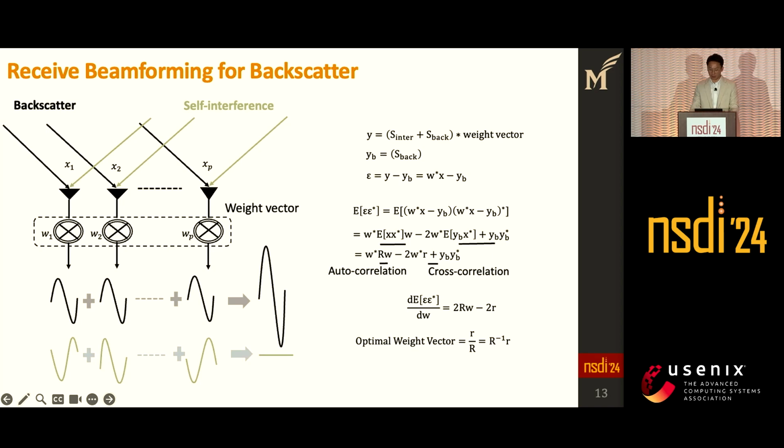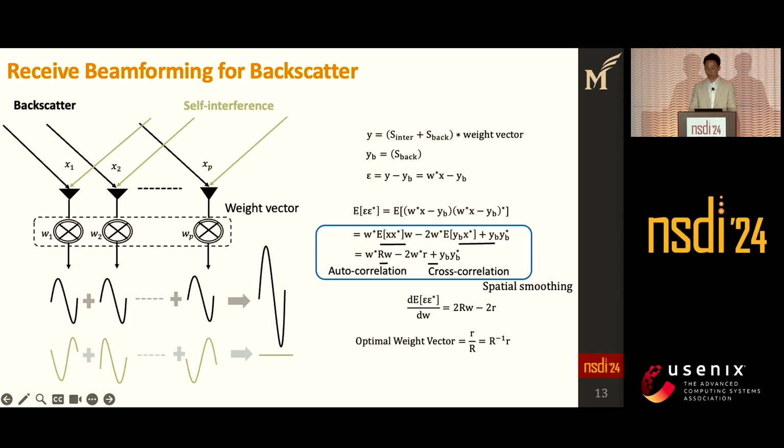To calculate the wave vector, we need to calculate the autocorrelation and cross-correlation matrices. The correlation matrix computation assumes that the incoming signals of backscatter and self-interference are mutually uncorrelated. So we adapt spatial smoothing techniques to decorrelate the two signals. Due to the time limitation, I cannot discuss the entire solution here, but please refer to the paper for more details. This wave vector effectively removes the signals coming in the direction of self-interference and creates a high gain beam in the direction of the backscatter signal.